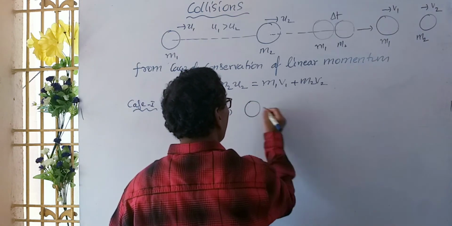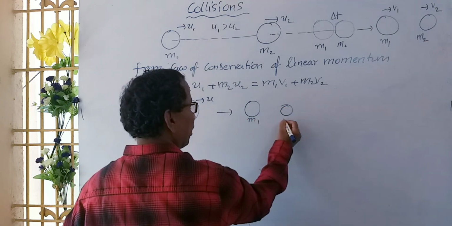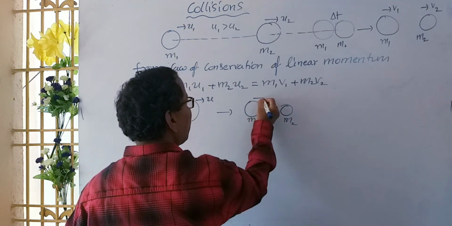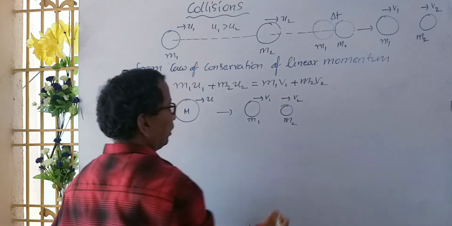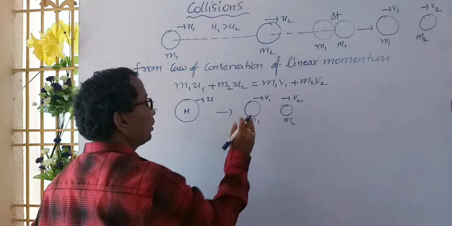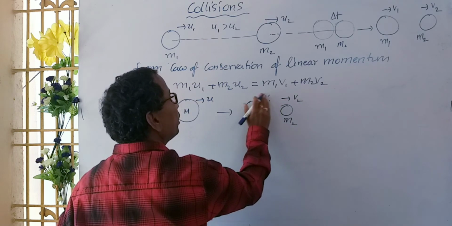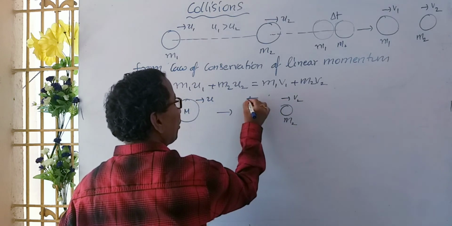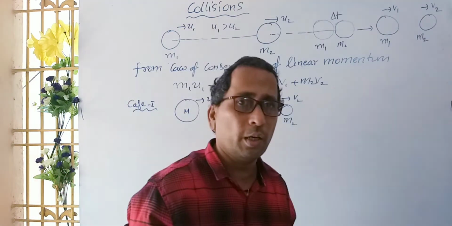They have masses m1 and m2, and move with velocities v1 and v2. Explosion means generally one particle moves in the forward direction and the second particle moves in the backward direction. That is natural. Both should not move in the same direction.